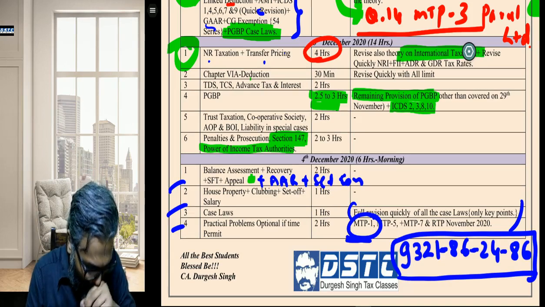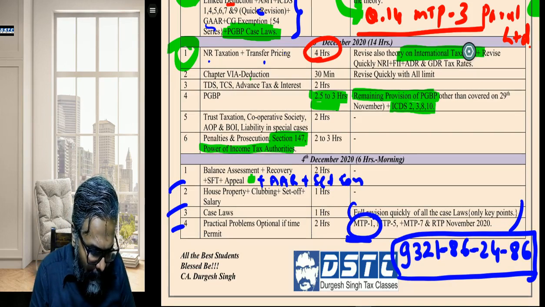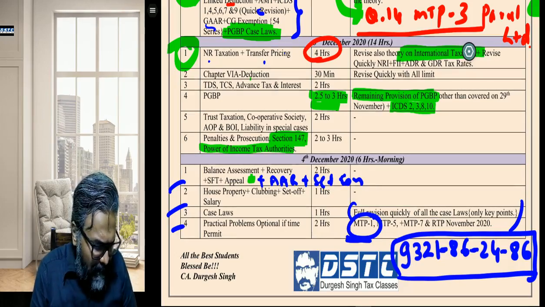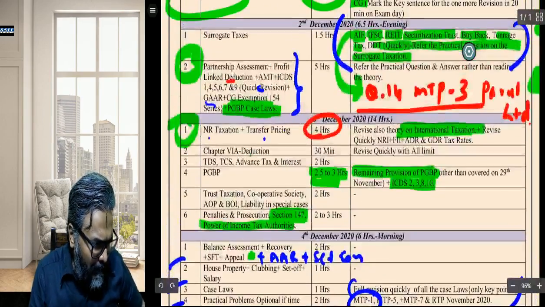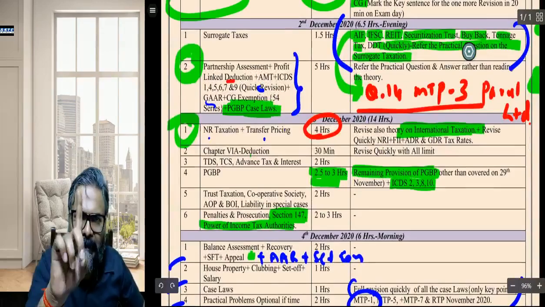Fine, students. Now, apart from that, be careful. Some students are suggesting, sir, other than the practicals. Now, I'll tell you one point, students.